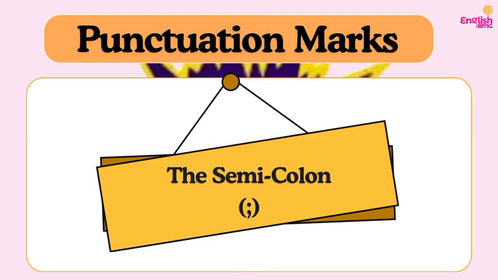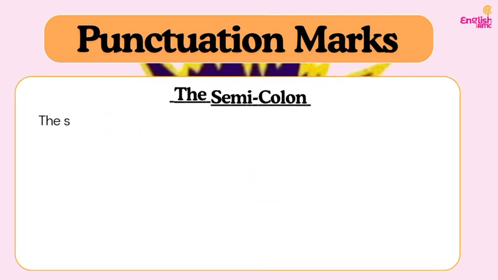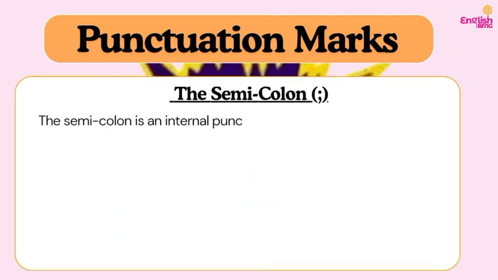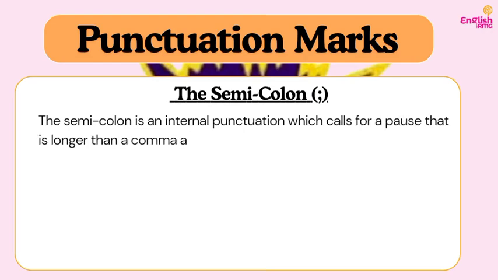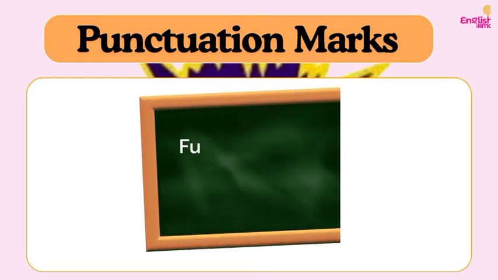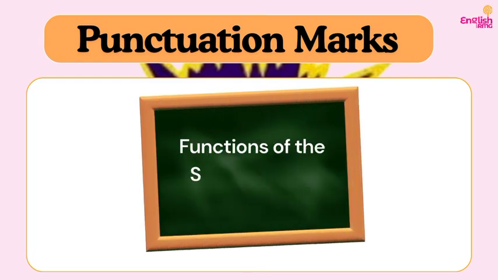So now let's move on to our next internal punctuation mark, which is what? The semicolon. It is very closely related to the colon, especially with the way it looks. But let's look at the functions. The semicolon is an internal punctuation which calls for a pause that is longer than a comma and shorter than a full stop. So, in essence, the semicolon is like in between the comma and the full stop. It is quite longer than the comma, but it is shorter than a full stop.